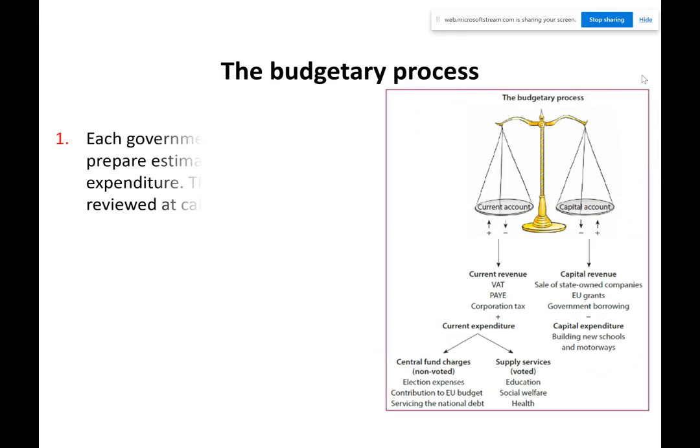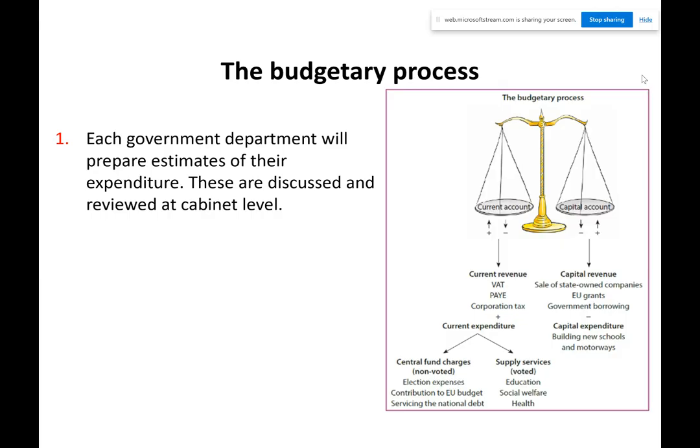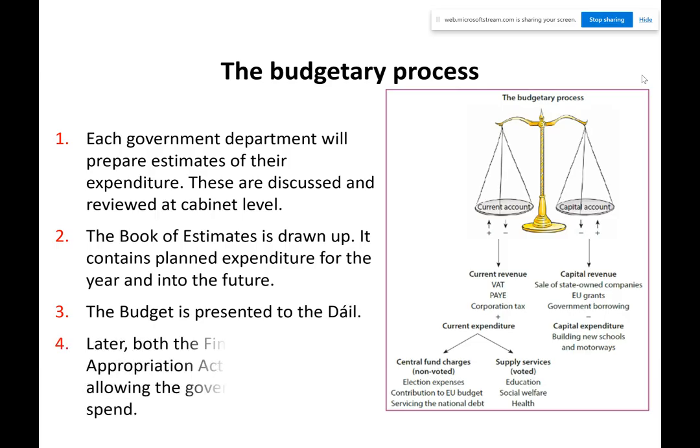The first thing to know about the budget, and I'm conscious that some of you are doing accountancy, so you probably noticed already, is that the budget is a future plan. When the budget is done, it's done for the following year. So the budget that we spoke about before Christmas was budget 2021. It is where every single department says, what are my plans for the following year, and what resources do I need to carry out those plans? And then the government allocates money, and the person who allocates money is the Department of Finance, who at the moment is Pascal Donoghue.